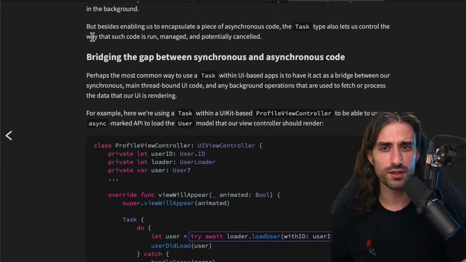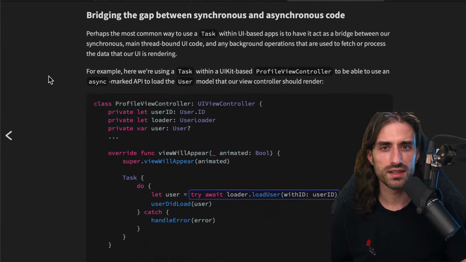But besides enabling us to encapsulate a piece of asynchronous code, the task type also lets us control the way that such code is run, managed, and potentially cancelled.